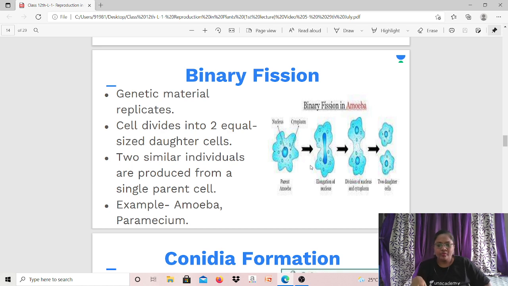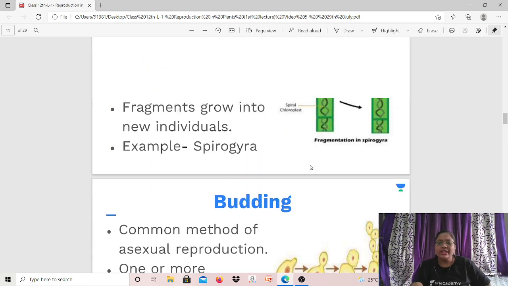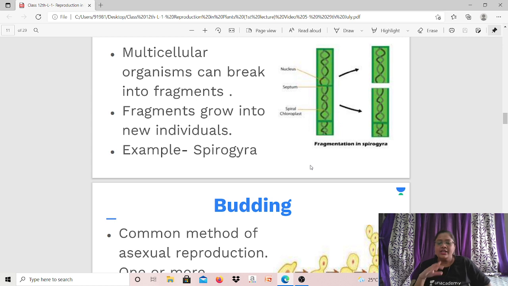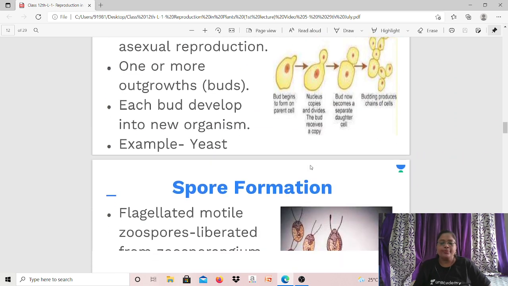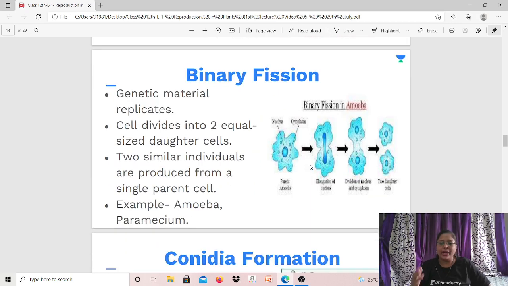Okay, chalo. Again, how are these zoospores formed? They are formed by mitosis. Understand? See, in asexual reproduction, only mitosis takes place. Meiosis, that is reduction division, does not take place in any of the asexual reproductions. Because gametes are not formed. So, in all these methods, budding, spore formation, then binary fission, which we will be talking about now, only mitosis takes place. Meiosis does not occur. Okay? Chalo, so let's move further.